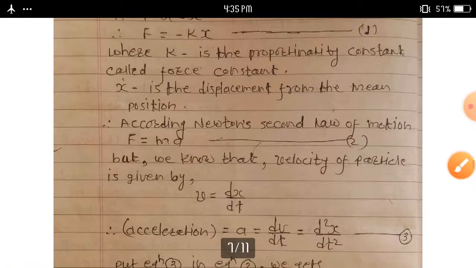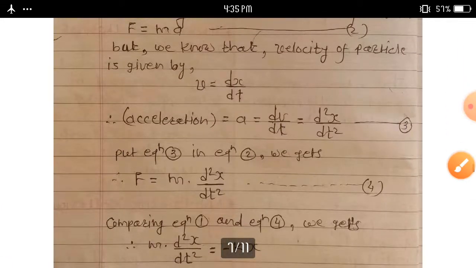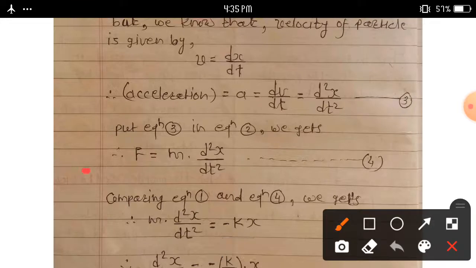And another one, consider equation 4: F is equal to m into d square x upon dt square. Comparing equation first and equation 4, we get m into d square x upon dt square is equal to minus kx.